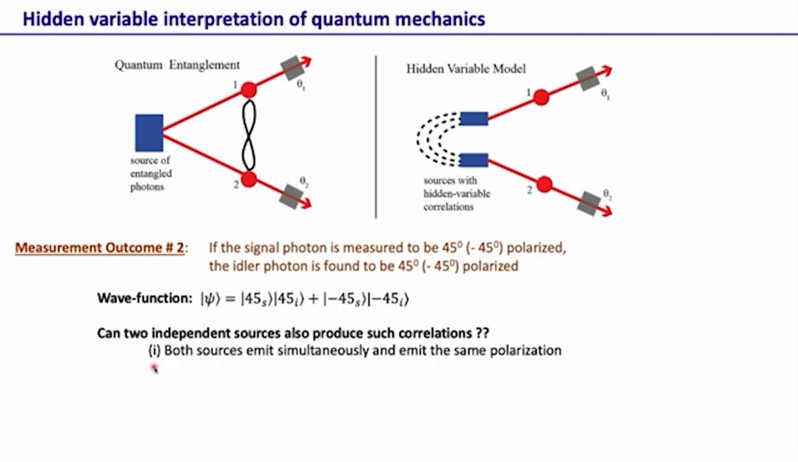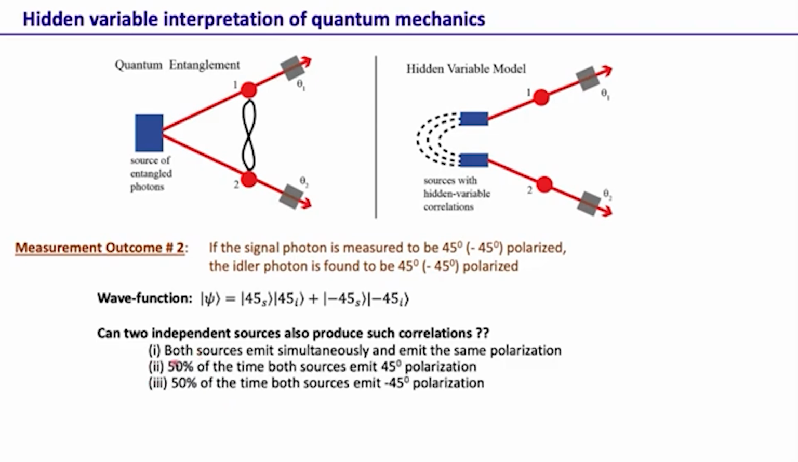So here, what are the rules? Again, we can have this set of rules: both sources emit simultaneously and emit the same polarization. 50% of the time, both sources emit 45-degree polarization, and 50% of the time, both sources emit minus 45-degree polarization. With these rules and with these two independent sources, we would be able to explain these measurement outcomes. So is this entanglement? No. We have seen that this measurement outcome just represents a correlation in one basis. Similarly, the first measurement outcome, which was in the horizontal-vertical basis, also represents correlation in only one basis.